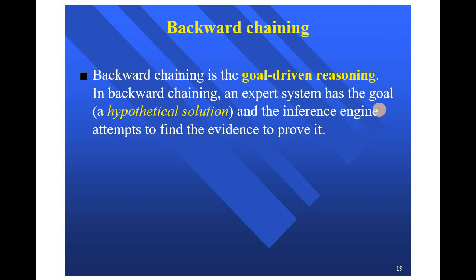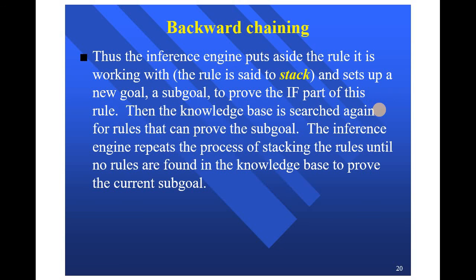Backward chaining is a goal-driven reasoning. In backward chaining, an expert system has a goal and the inference engine attempts to find the evidence to prove it. First, the knowledge base is searched to find a rule that might have the desired solution. Such a rule must have the goal in its then part. If such a rule is found and its if part matches data in the database, then the rule is fired and the goal is proved. However, this is a rare case.